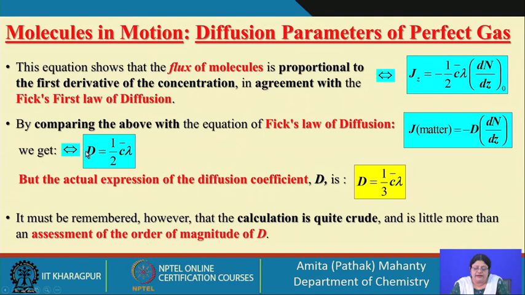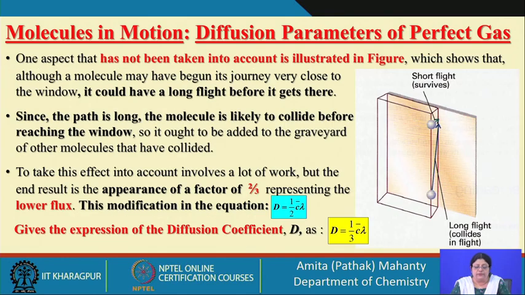This is the expression we get from the kinetic theory. But if you see the table, you will see that the value is 1 by 3 lambda into the mean speed, the mean relative speed c bar. So, how do we get that value? What is the reason why we get 1 by 2, not 1 by 3? Remember, all these calculations are very crude. These are only used to find out the order of magnitude of D, not the precise value of D.